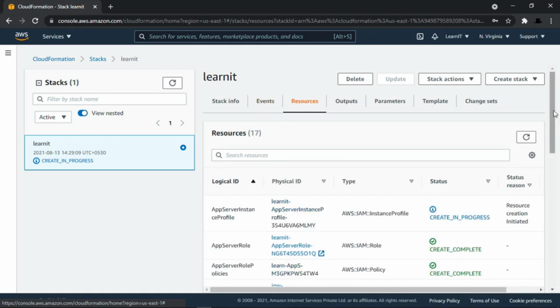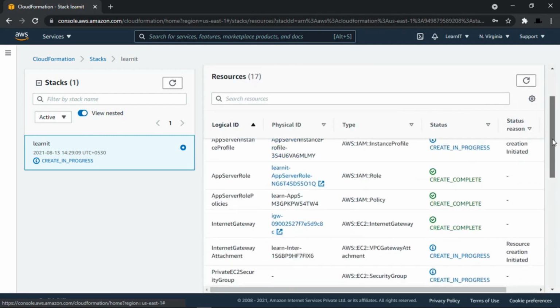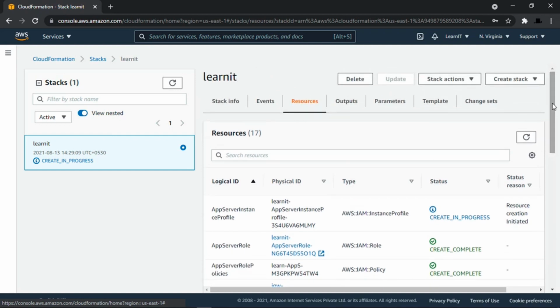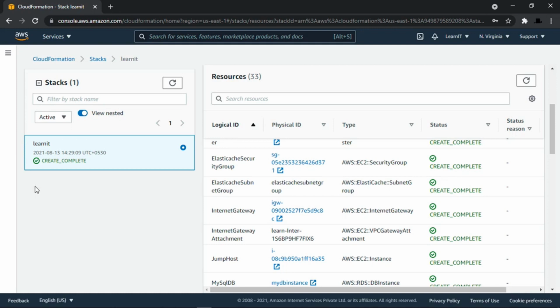Now let's wait to create all the resources, and once it is done we can log into our jump host EC2, which is in public subnet, and from there we can SSH into our private subnet EC2 instance, and from our private EC2 instance we can check our DB instance connectivity as well as ElastiCache instance connectivity. It took around 7 to 8 minutes to create all the resources.